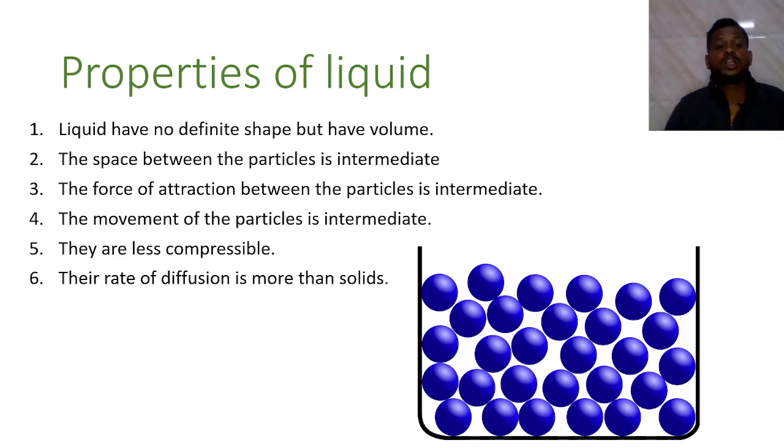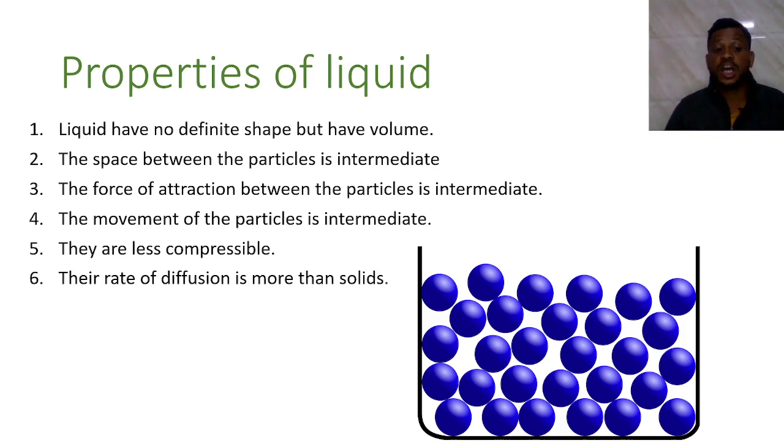And fourth point, the movement of the particles is intermediate. It means they can move, they can show vibration, they can move from one place to another place. I told you the example: when you throw water on the floor, it starts to flow all over the floor. It means the particles of the water can diffuse. Fifth, they are less compressible. We can compress it, but only a little bit.